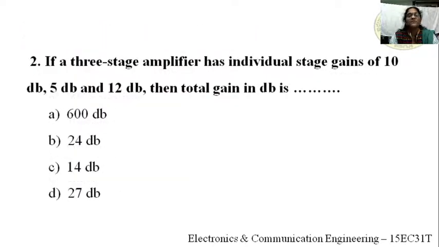Second question. If a three-stage amplifier has individual gains of 10 dB, 5 dB and 12 dB, right? Here he considered three stages, and also the gain in decibels. You remember, gain in decibels means addition, just addition. So 10 plus 5, 15 plus 12, 27. So the overall total gain is 27 dB. That is, the answer is D.